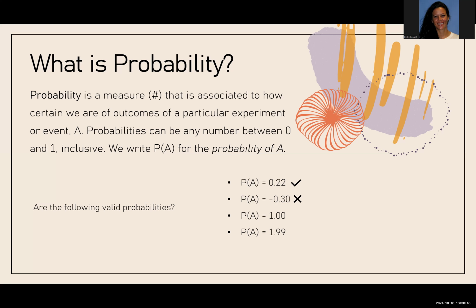So this is not a valid probability. In the third bullet point, probability of A equals 1.00. This is fine. We can have something as 1. But in the fourth bullet point, 1.99, we can never go over 1. So this is not a valid probability.